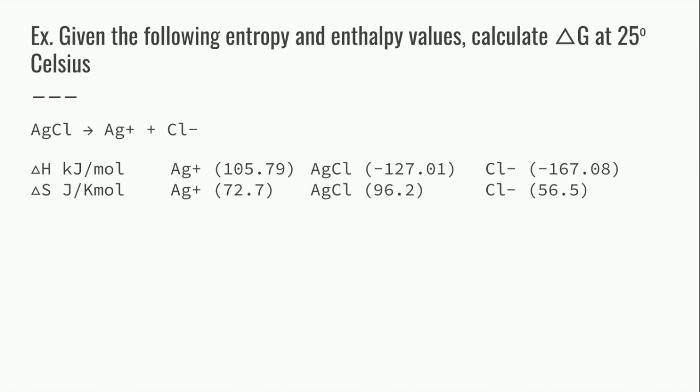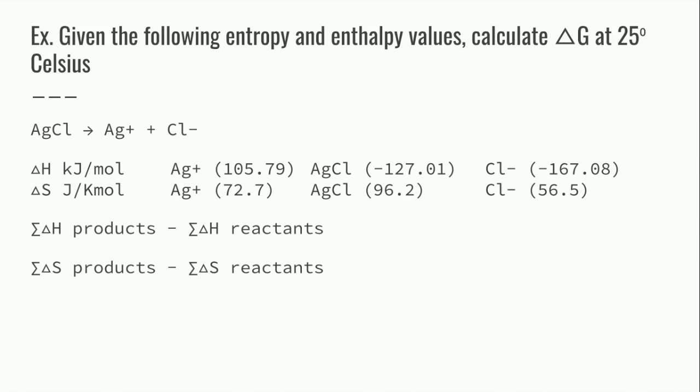That's going to be equal to a silver ion of 72.7, a silver chloride at 96.2, and a chlorine ion at 56.5. And so you may be asking yourselves, which of the following do you pick? Well, the answer is all of them. Because the way this works is that you take the sum of the products and you subtract the sum of the reactants from that. And thankfully here we only have one reactant, so we just need to add up the products and then subtract the reactants of that. And you do that for each one. And keep a note that you could do this for free energy values themselves as well, if you're given those.